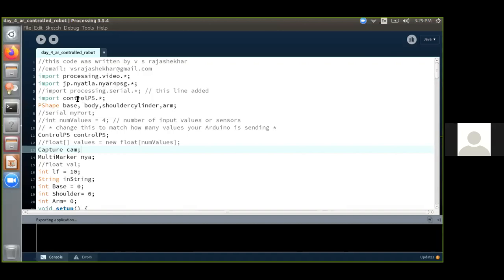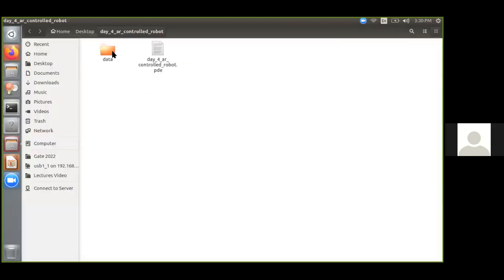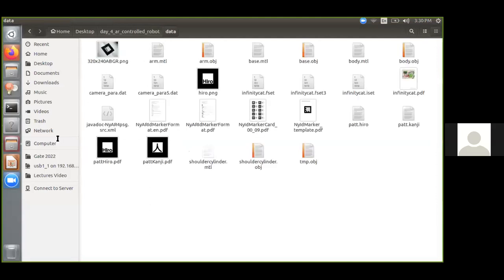Then controlP5 is being used to create the slider. Then we are declaring PShape, that is the CAD model which we are going to bring in from Blender. I have already brought the CAD model from Blender here, and it is in the data folder. If you open this, you'll be able to see the shoulder cylinder. You'll be seeing the arm, base, and the other objects.